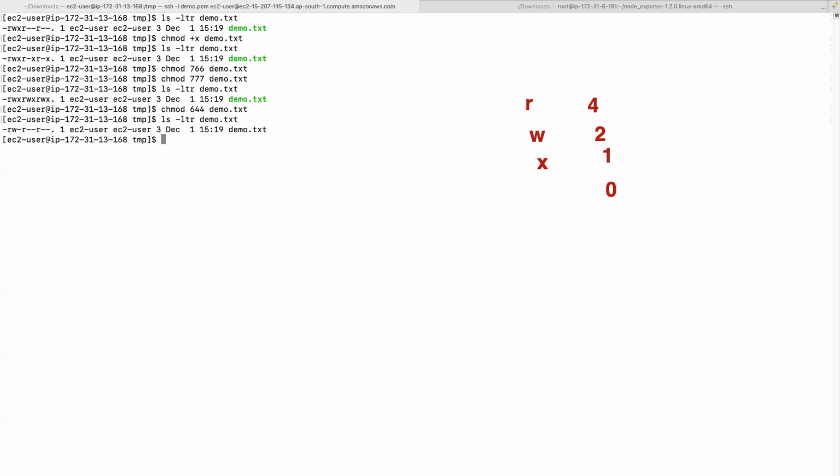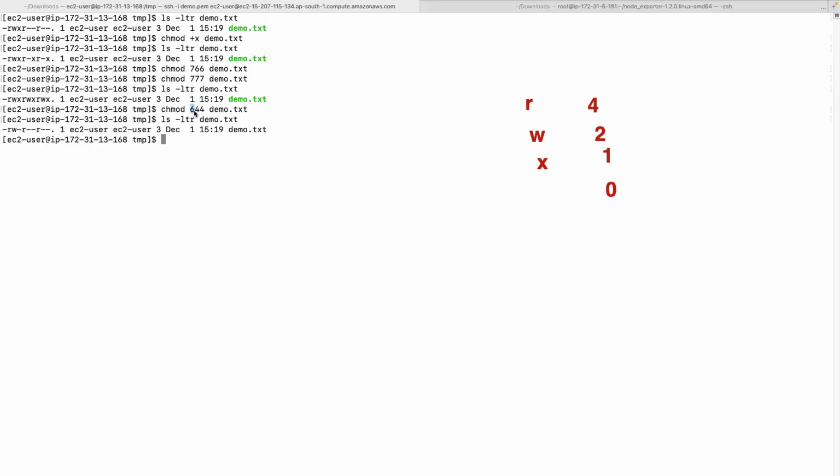I mean, these numbers will indicate that operation. Yes, 6 means read and write. The first digit will have read and write, adding them up, 4 plus 2 is 6. The first one is for the owner. The second one is only 4, which means read. The next one is also only read.